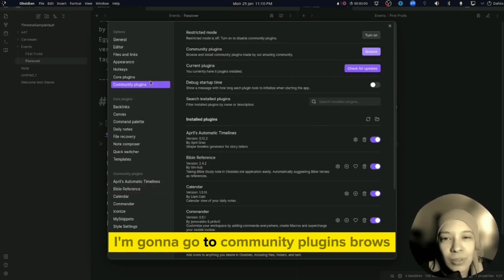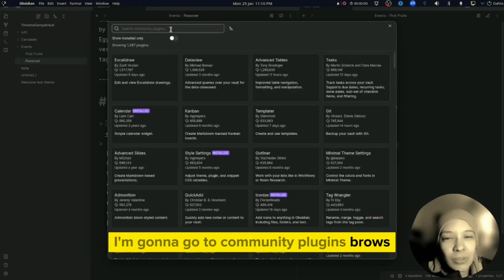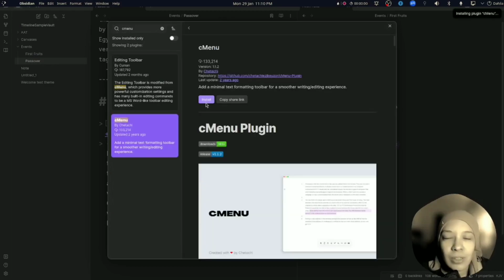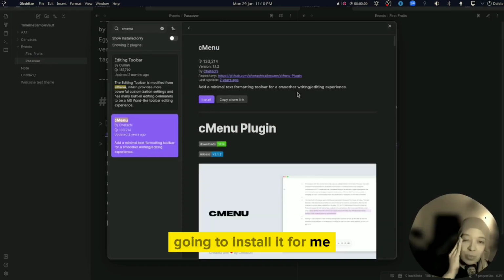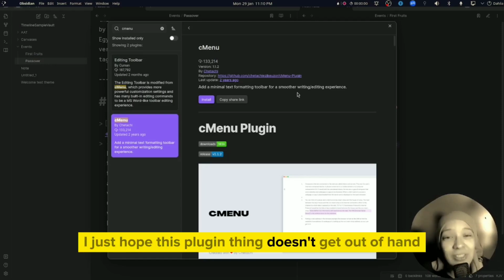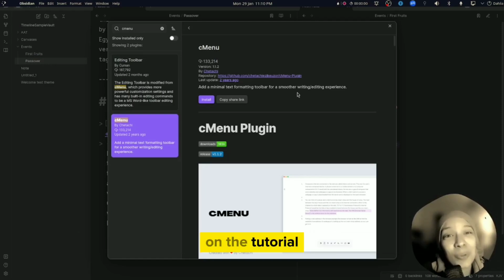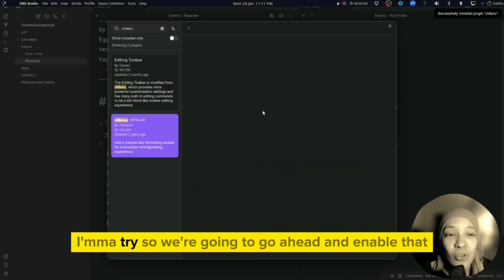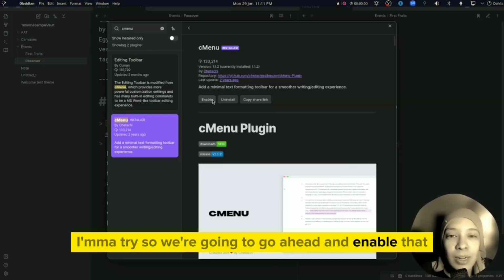So I'm gonna go to community plugins, browse, search for the menu plugin, click it, press install. It's going to install it for me. I just hope this plugin thing doesn't get out of hand on the tutorial. I'm gonna try not to. I won't let it happen. So we're going to go ahead and enable that.